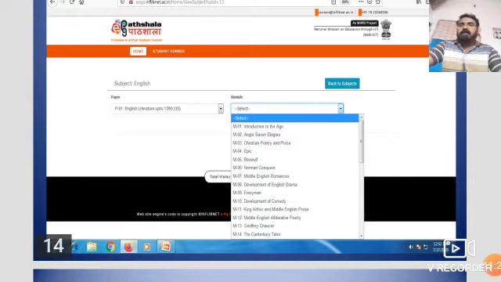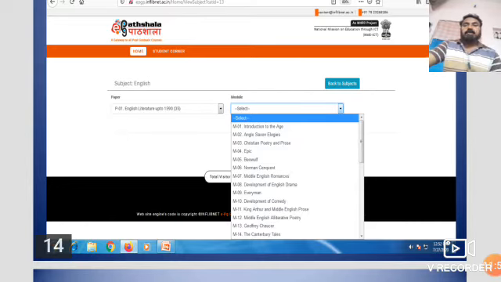Under this EPG Pathshala, please note down, participants, three options are available to view this particular main subject's modules.